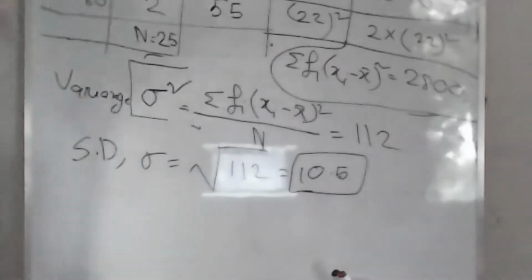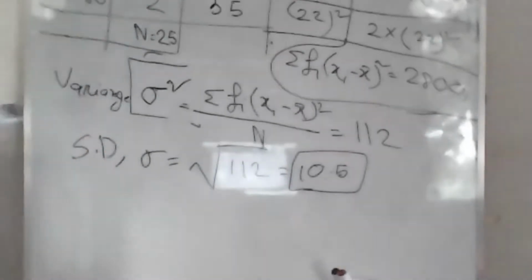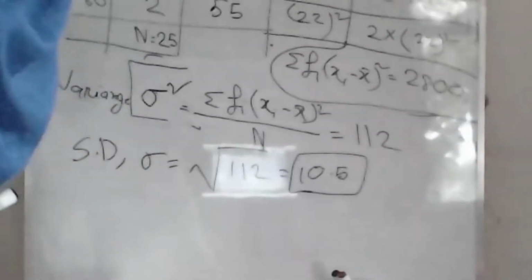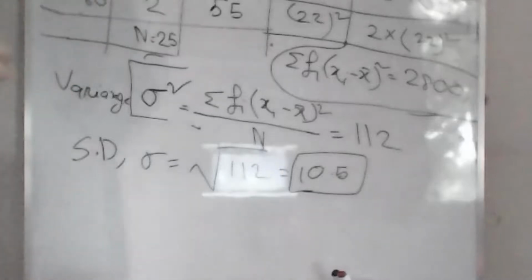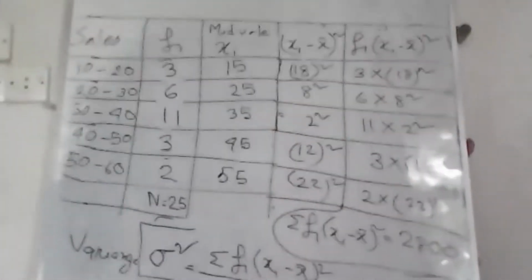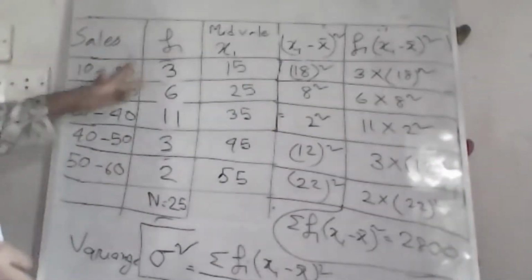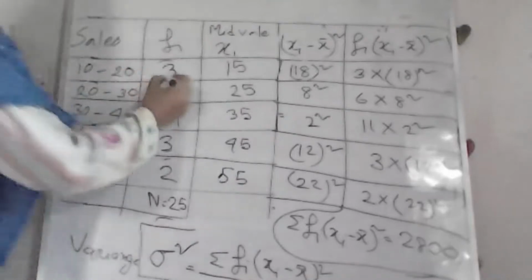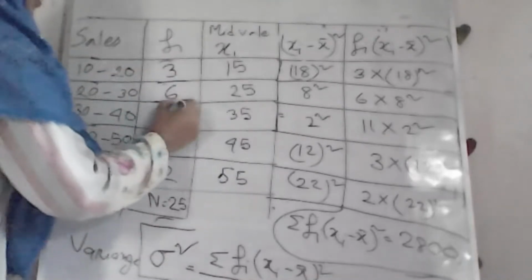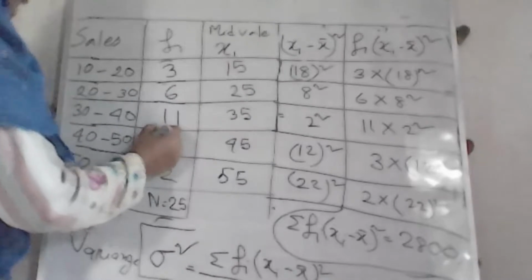Okay. Basically, why do we need all of this? That's the most important question. There is only one sales company's information here. Suppose you are working in a company and you need to calculate the sale of a particular software.